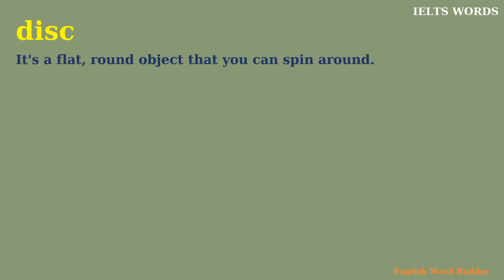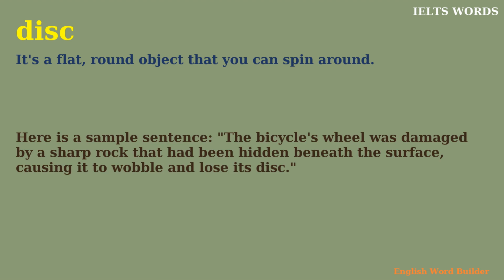Disc. It's a flat, round object that you can spin around. Here is a sample sentence. The bicycle's wheel was damaged by a sharp rock that had been hidden beneath the surface, causing it to wobble and lose its disc.